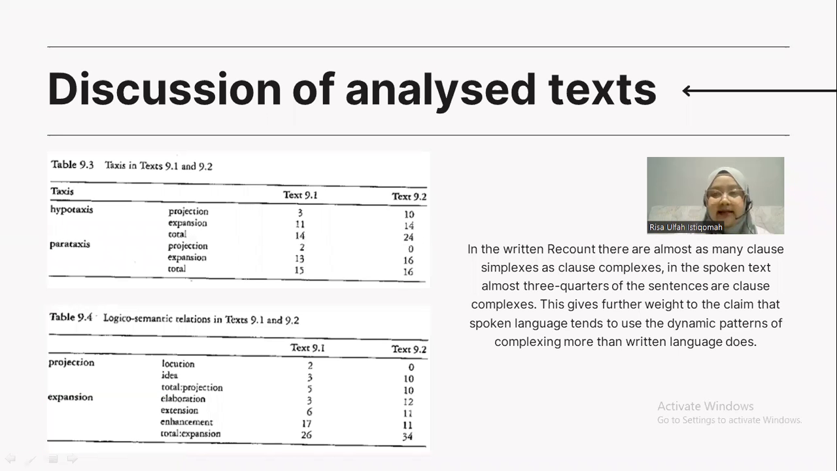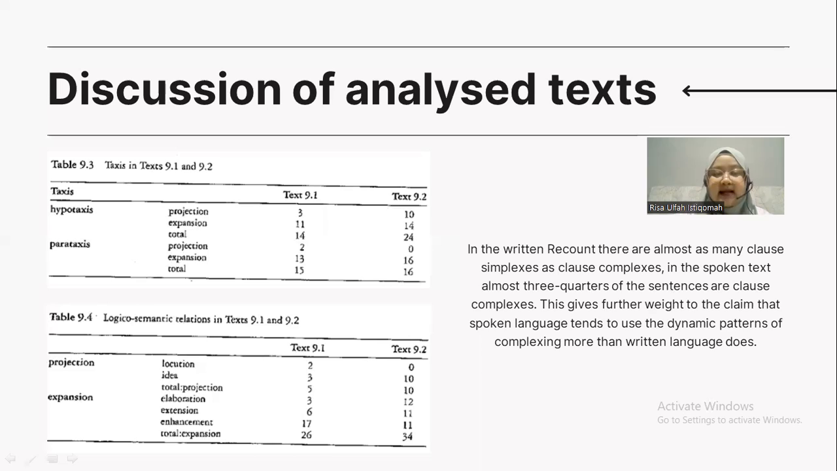Next, it's about discussion of the analysis text. In the written account, there are almost as many clause simplexes as clause complexes. In the spoken text, almost three-quarters of the sentences are clause complexes. This gives further weight to the claim that spoken language tends to use the dynamic patterns of complexing more than written language does.